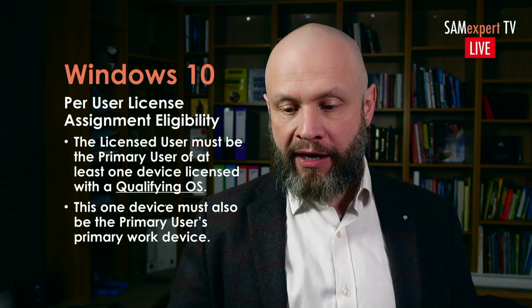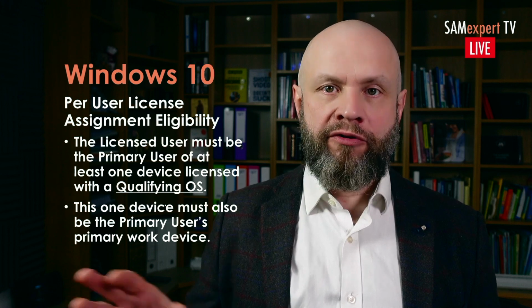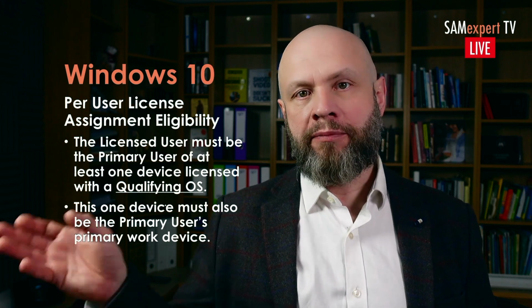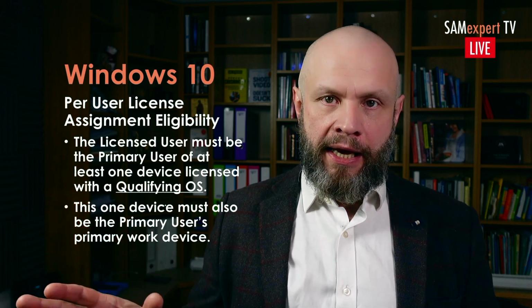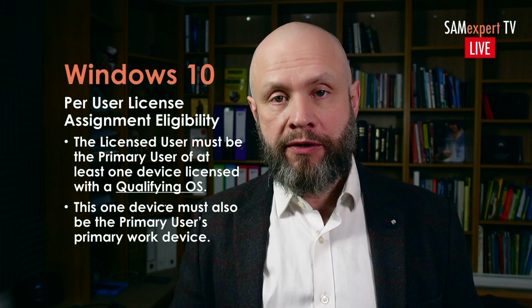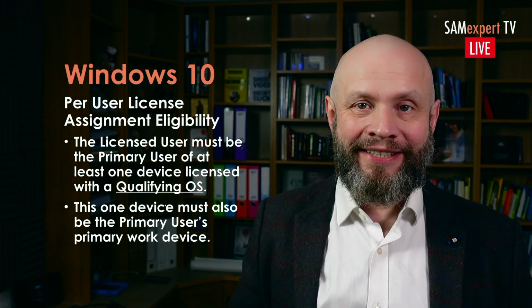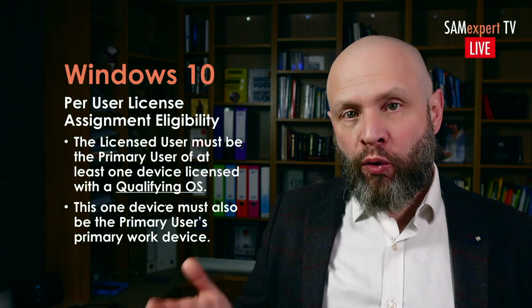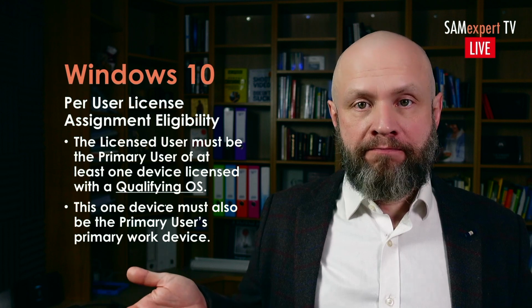Windows 10 can be purchased in various ways. Normally, the majority of the organizations buy it either through an enterprise agreement, an MPSA agreement, or now a CSP agreement. You can buy Windows 10 in two ways and license it in two ways. One way is you can license it per user. The other way to license Windows 10 is per device. And historically, it has always been per device. The per user option is fairly recent.